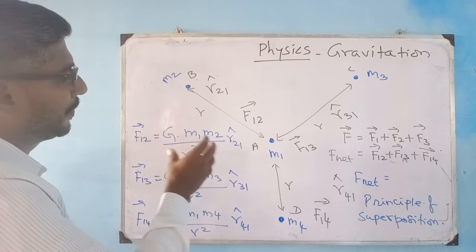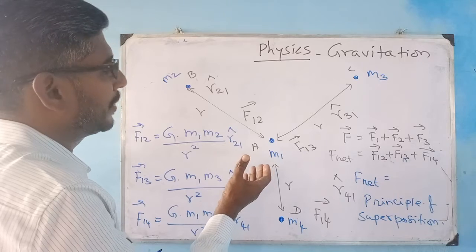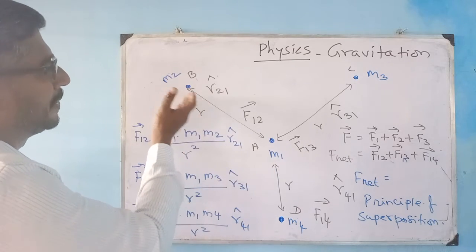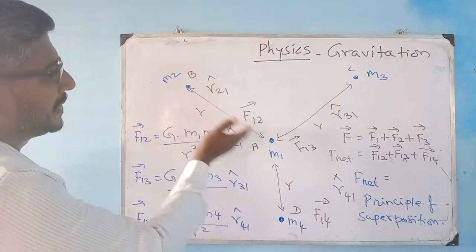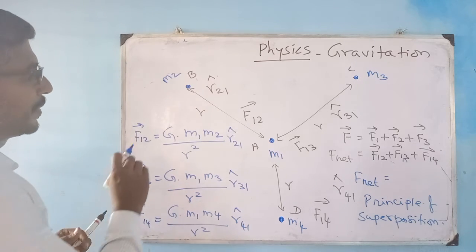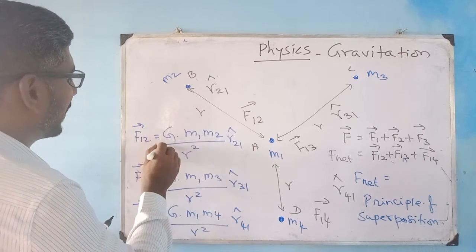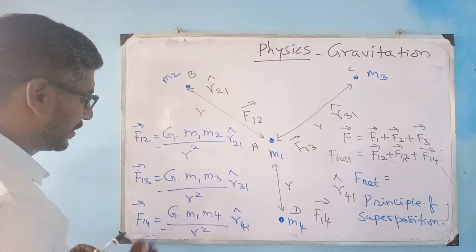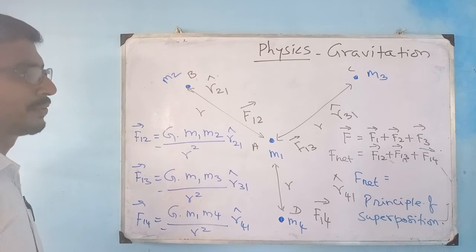When you are calculating these forces in magnitude, you can neglect the minus sign, because the force is acting in the opposite direction. So that is F12, acting in the opposite direction it is minus F12, this is minus F13, and this is minus F14.